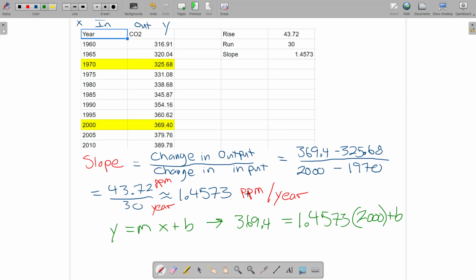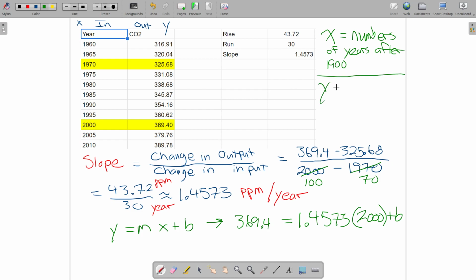But I think I have a model now once I rewrite my variables. So let's define some variables, which I kind of skipped. So now we're going to say that x is the number of years after 1900. So that means 1970, for example, would be year 70. And 2000 would be the year 100. And 100 minus 70 is still 30. That doesn't change anything about my slope. I'm just kind of sliding my line left and right a little bit to figure that out.